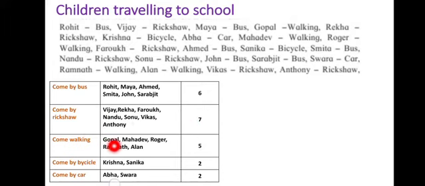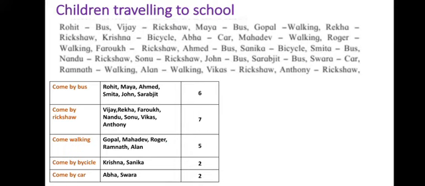Walking I have Gopal, Mahadev, Roger, Ramnath, Alan. 1, 2, 3, 4, 5. So 5 children who come walking. Then by cycle I have Krishna and Sanika, 2.